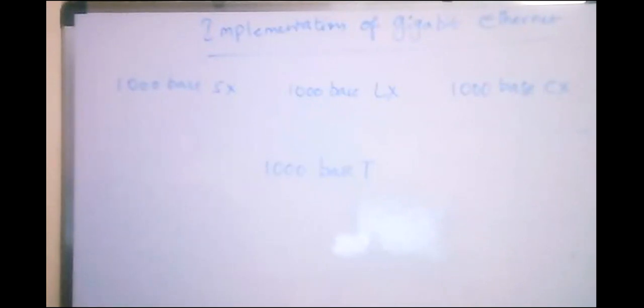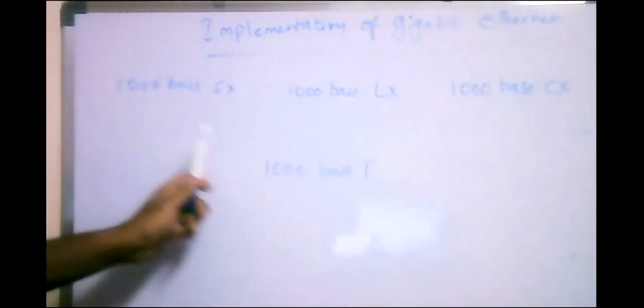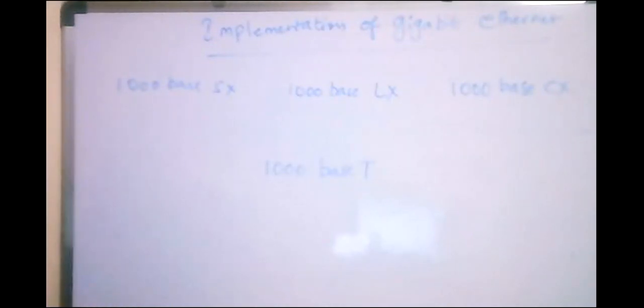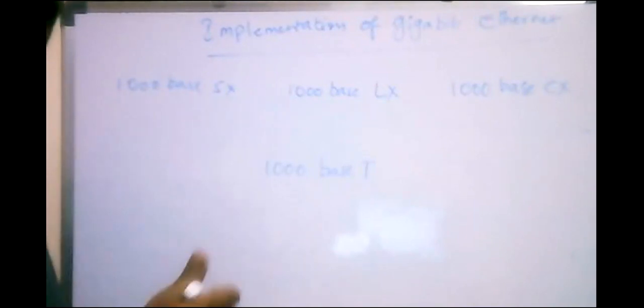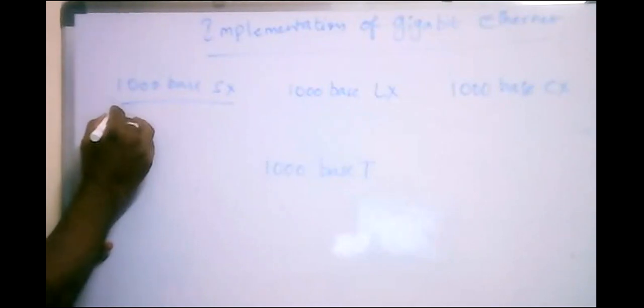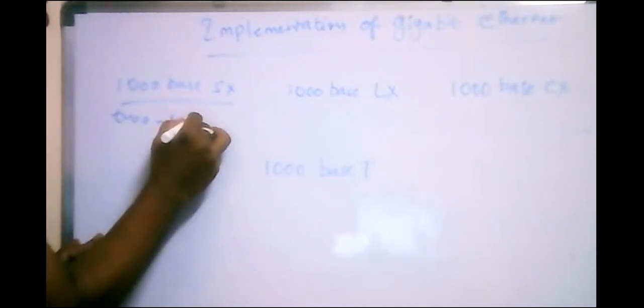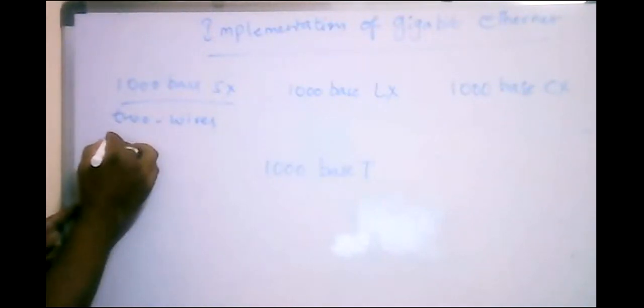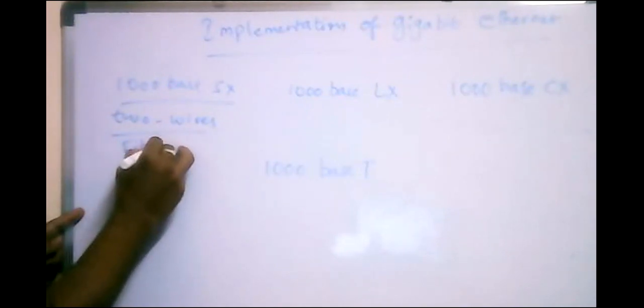So you observe here, in the fast Ethernet there are different ways of accessing the Ethernet. Similarly, according to the gigabit Ethernet, there are 4 ways of accessing them at different speeds, and different types of cables are used here. So according to this one, it will use 2 wires which are made up of fiber optical cable.